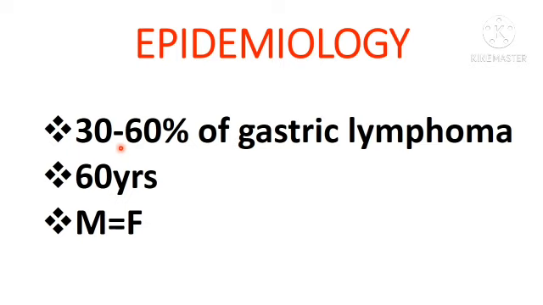The patient usually presents with non-specific symptoms. So, MALT lymphoma constitutes around 30 to 60% of all gastric lymphomas. Peak age at incidence is 60 years. There is no gender predilection.